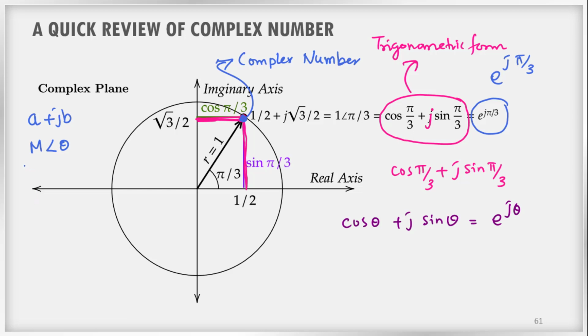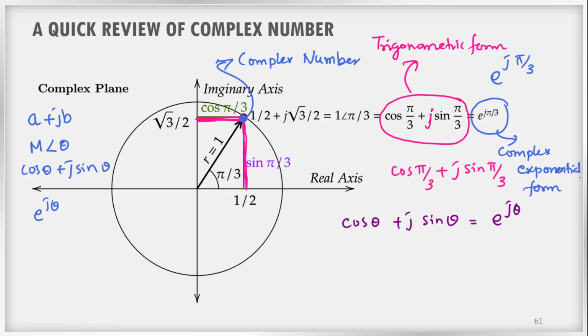Then you can also represent it as cos theta plus j sine theta, and also as e power j theta. This e power j theta is the complex exponential form of the complex number. So these are all different representations of a complex number, and we have to keep this idea in mind when we further explore the basic ideas of complex signals.